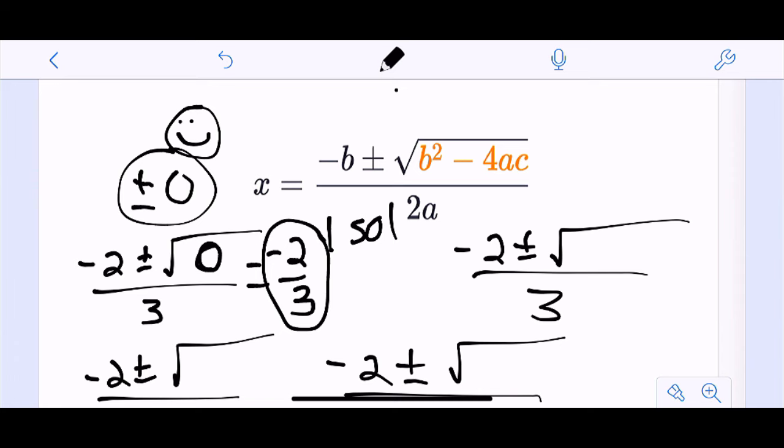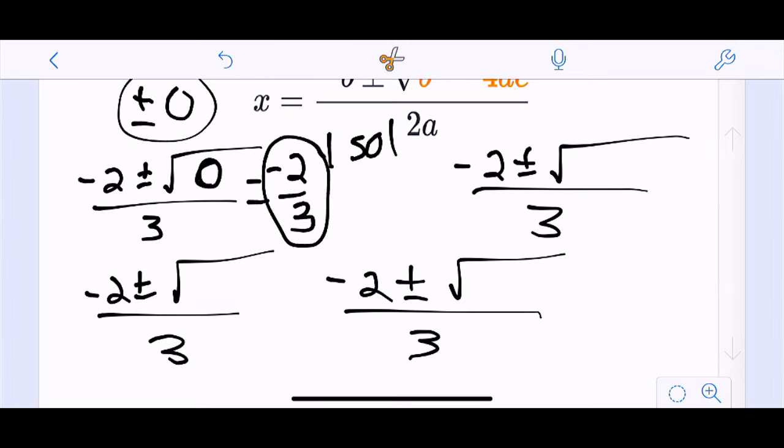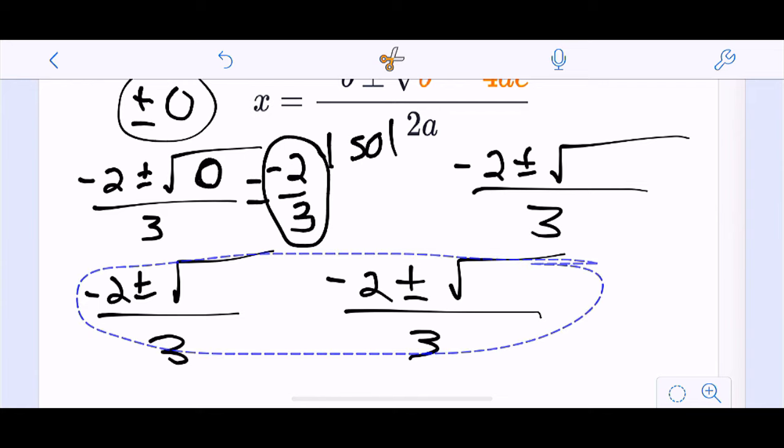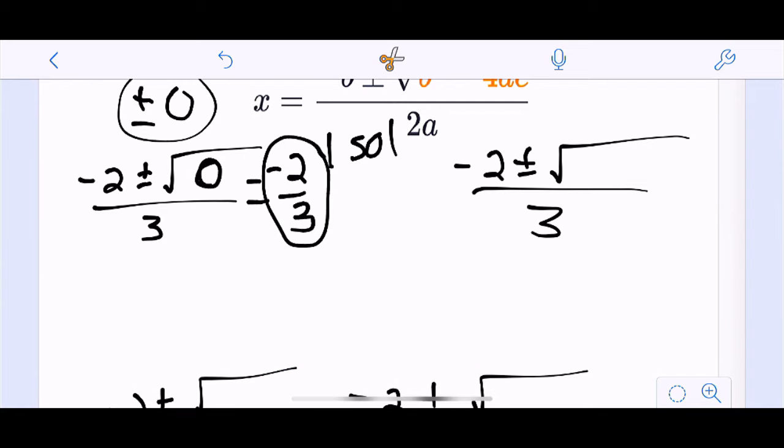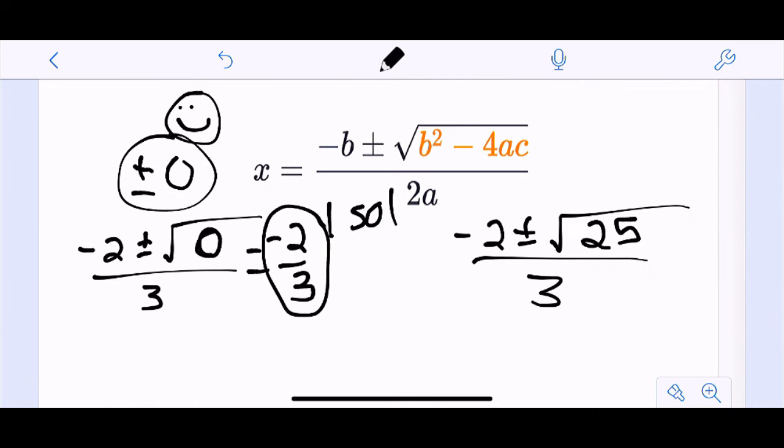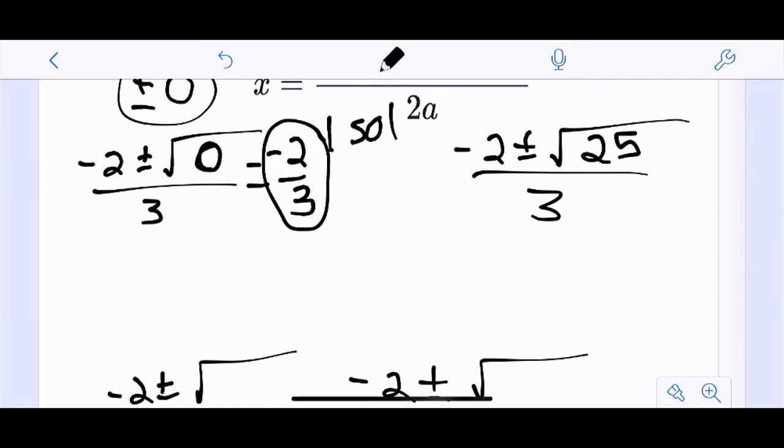Now, let's say that this next situation happens. I'm going to move these down because I wrote them too close, because my phone is not that big. So for this one, let's say the discriminant comes out to be 25. I've got plus or minus a number, it's not just 0. Well, I know the square root of 25. This is negative 2 plus or minus 5, over 3.